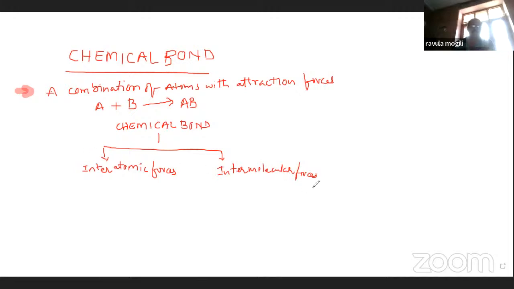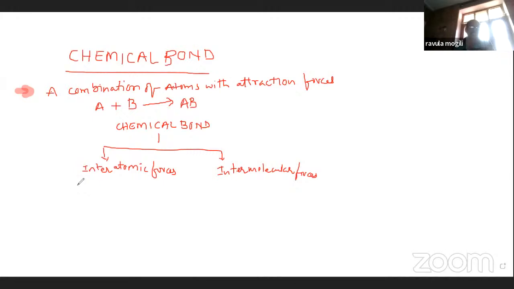The attraction forces present between atoms are called interatomic forces. The forces of attraction present between molecules are called intermolecular forces.